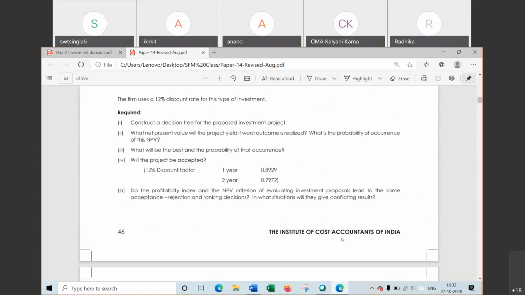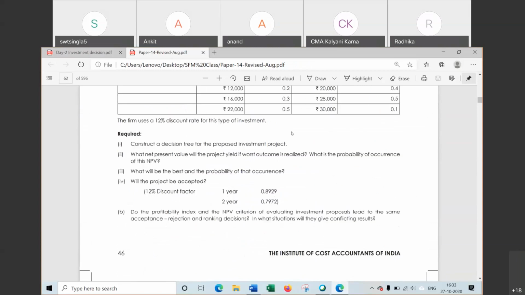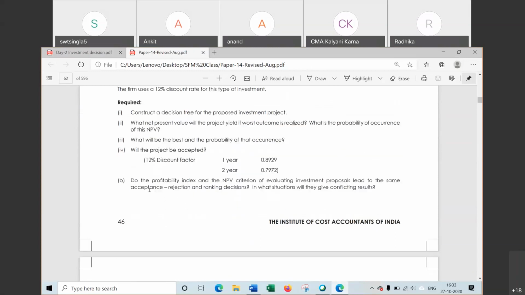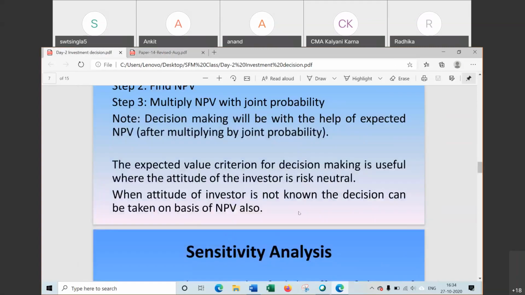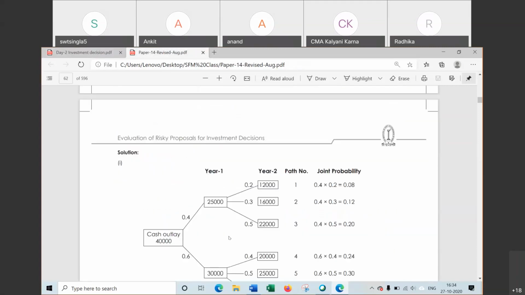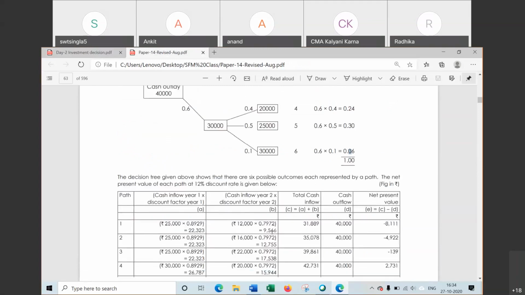In this question, again we will read the question. Nothing is given till this point about the investor choice. But in the second point, the question says, do the profitability index and NPV criterion. It means the NPV criterion has been used in this question. It has been assumed that this method is used, that is, the attitude of the investor is not known here. So this question has been solved on the basis of NPV.